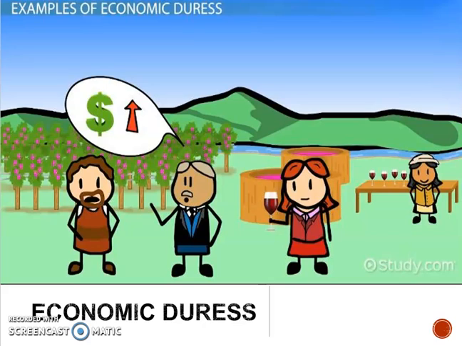Economic duress in contracts occurs where a party to a contract threatens to cancel a contract unless the other party agrees to their demands. The economic duress occurs when the other party is stuck as there are no other practical options but to agree to the new terms of the contract.